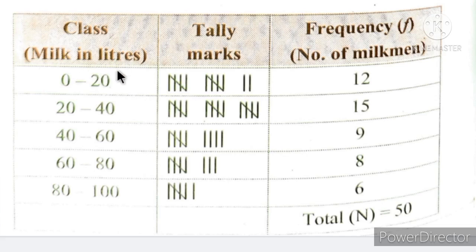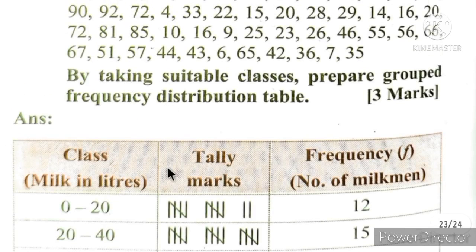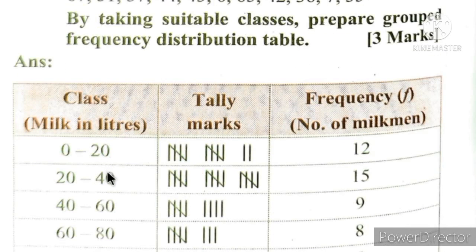It is of milk in liters. So these are the groups. We have not been told in the question whether it should be exclusive or inclusive. So according to ourselves we can choose. I recommend that you always take exclusive, because it's easier and more beneficial. If any decimal point is there, then it will be very hard to take inclusive. If it has not been mentioned in the question, you take exclusive only.